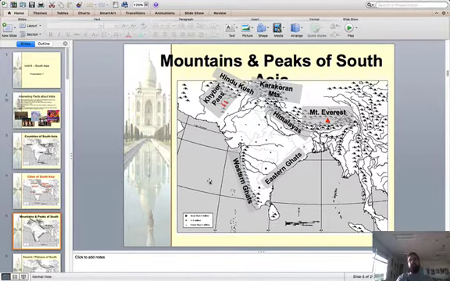Mountains, you will need to know about the Himalayas, Mount Everest in general, and Hindu Kush and Khyber Pass. So India's never really been invaded before, like fully taken over by an invading army. It's mainly the mountains that have protected it, because the mountains pretty much cover this entire region. So the only place you have to protect is the Khyber Pass, the only flat area you can get through.